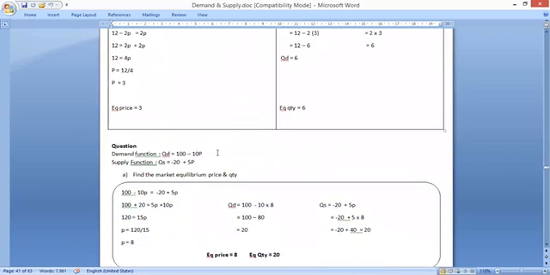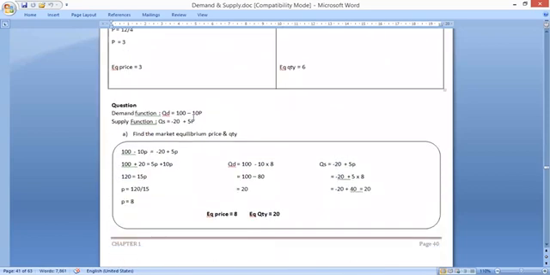So let's look quickly at an example here. QD is equal to 100 minus 10P. QS is equal to minus 20 plus 5P. Remember, it can be a minus figure. So how do we find the equilibrium quantity and price? QD is equal to QS. So we substitute: 100 minus 10P is equal to minus 20 plus 5P. And we solve this equation. You bring all the individual figures to this side and bring the 10P to the other side. 100 plus 20 is equal to 5P plus 10P, and 120 is equal to 15P.